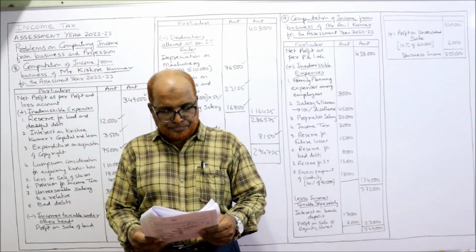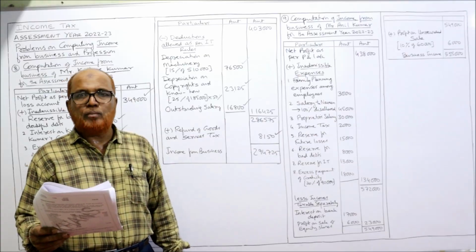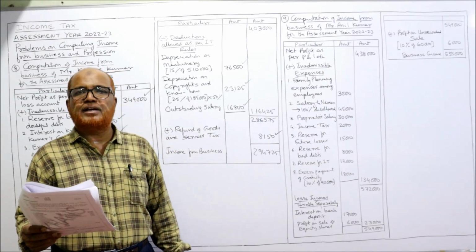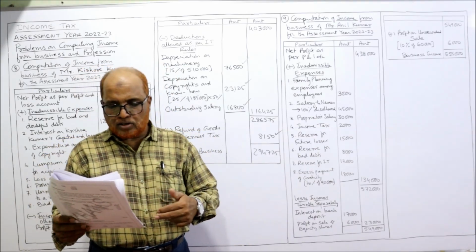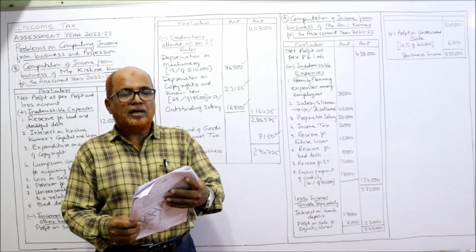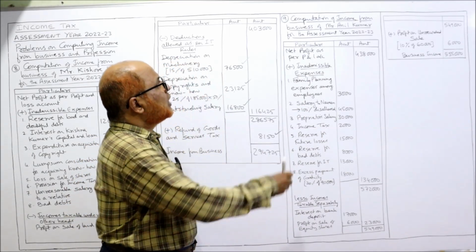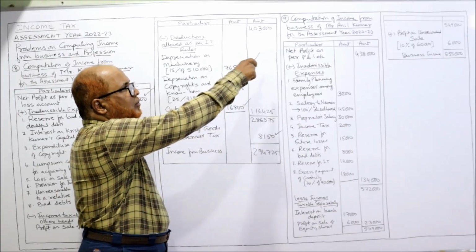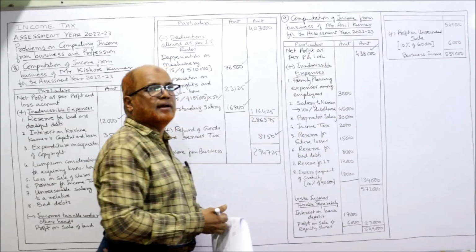Right? Now I am coming to the 9th problem. Mr. Anil Kumar furnishes the following particulars for the assessment year 2021. Compute income from business. Again, profit and loss account is given. Here, net profit as per P&L account is 4,38,000. So I have taken computation of income from business, Mr. Anil Kumar, for the assessment year. 4,38,000 is the profit as per P&L account.